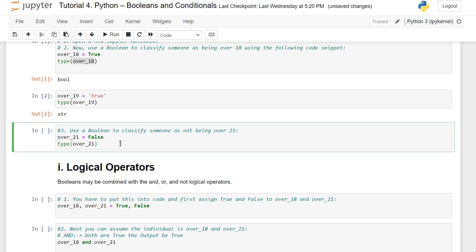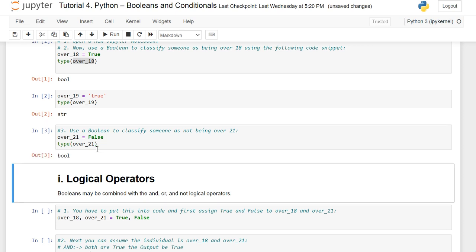And next comes over_21, which is a Boolean variable where we have declared it with a value of False. And here you can get the type of it as Boolean.